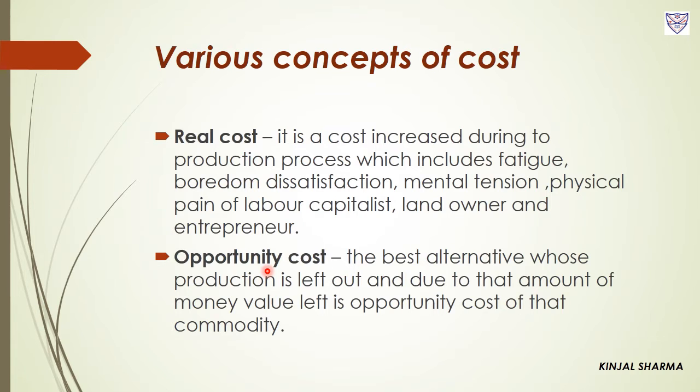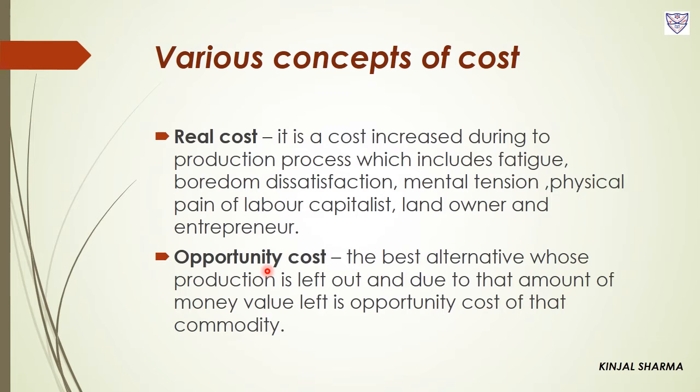Let us take an example. On one field or any land, if we are producing wheat, then at the same time, on the same piece of land, another food grain cannot be produced, right? If a worker is working in a textile mill, is it possible for him to work in any other industry at the same time? No, he cannot. So this way the factors of production have alternative uses.